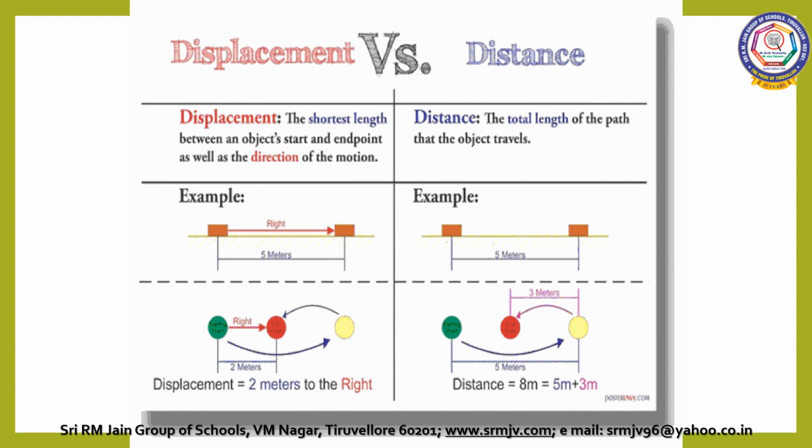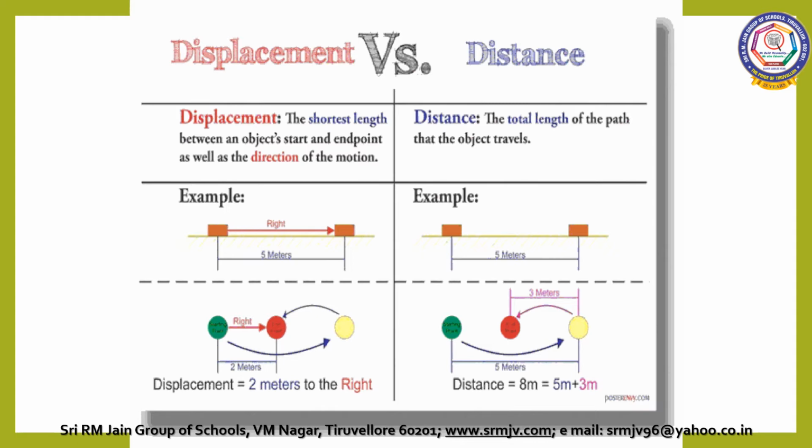What is the shortest distance? Between this initial point and the final point, that is 2 meter. So displacement is 2 meter to the right.